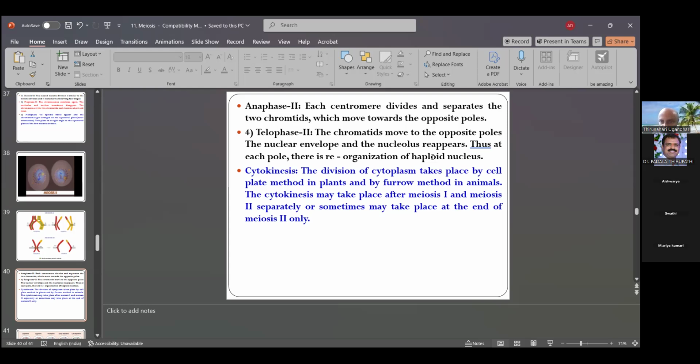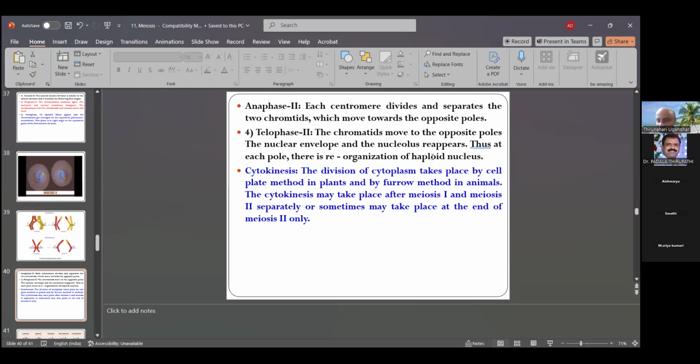In telophase 2, the chromatids move to the opposite poles. The nuclear envelope and nucleolus reappear. In prophase 2, the nucleolus and nuclear membranes disappear, but they reappear now. Thus, at each pole, there is a reorganization of the haploid nucleus. So after anaphase comes cytokinesis, which means the cytoplasm is divided equally.